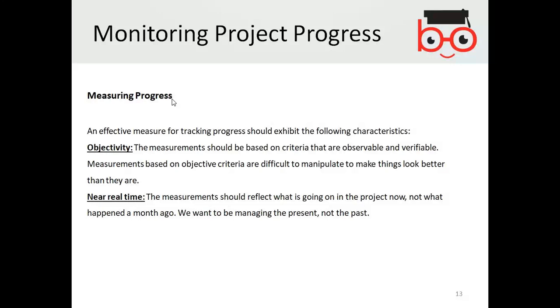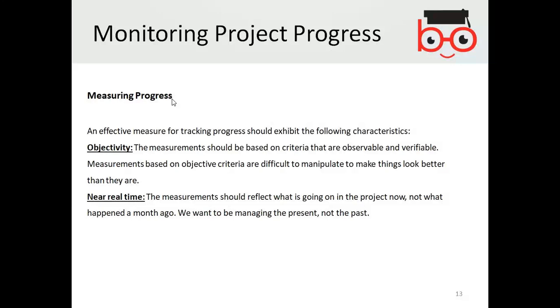You can look at the two characteristics. One is the objectivity. The measurement should be based on criteria that are observable and verifiable. Measurements based on objective criteria are difficult to manipulate to make things look better than they are.